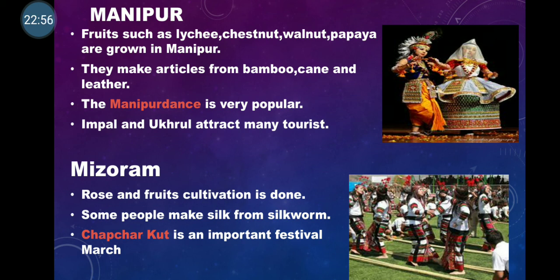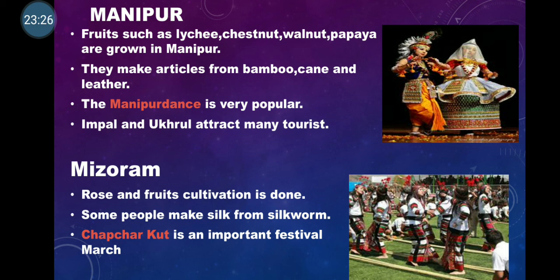Now moving on to Mizoram. Children, in Mizoram, rose and fruit cultivation is being done, and some people also make silk. So how do we get the silk thread or silk saris? From the silk threads only we make the silk saris. We get it through the silkworm. Okay, and over here one important festival is celebrated in the month of March. That is Chapchar Kut.